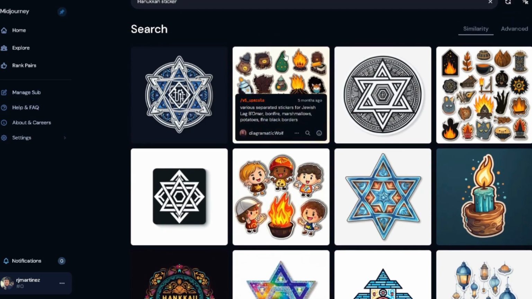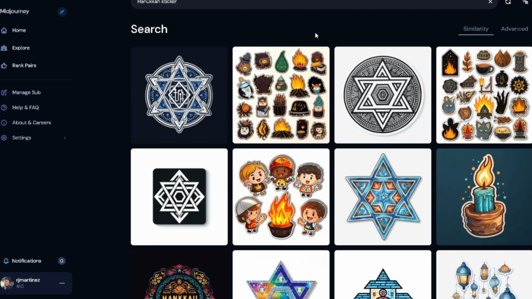But I've created Hanukkah designs in the past, and there's some really good stuff as far as different designs and different ideas that can be created. And it's a very underserved niche. And I think it's a really good idea for you to start creating designs for that right now.